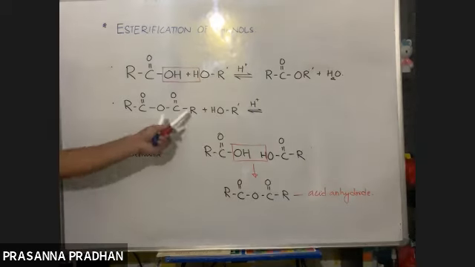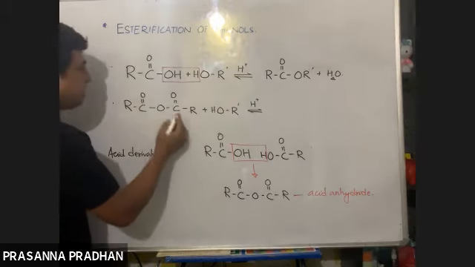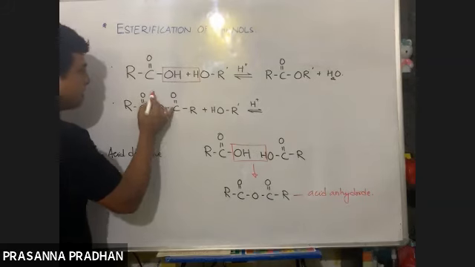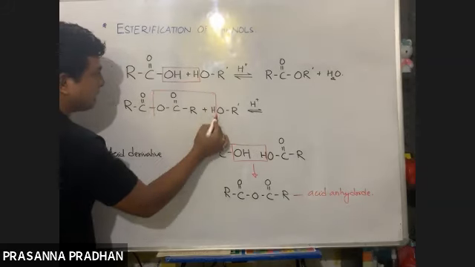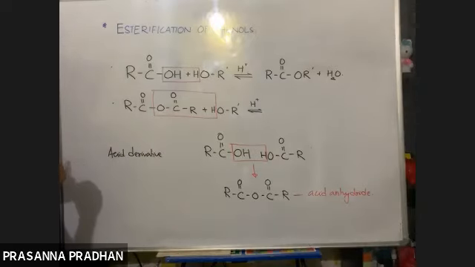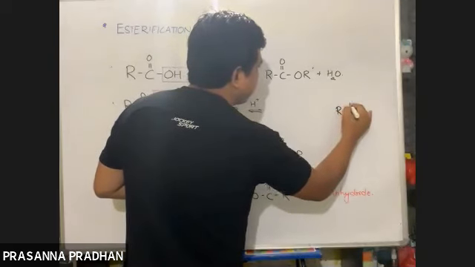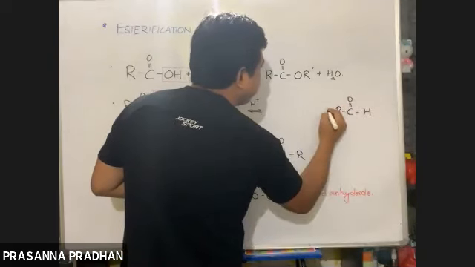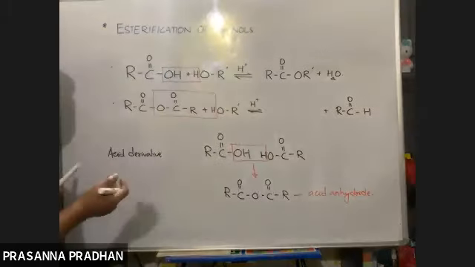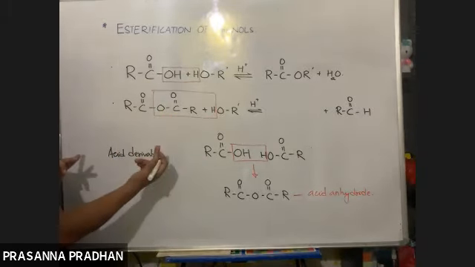No, because there is no H here. So whenever there is a reaction with an acid anhydride, remember one of the products is always going to be carboxylic acid, RCOOH. What is the remaining part after you remove the carboxylic acid? What is the part which remains?